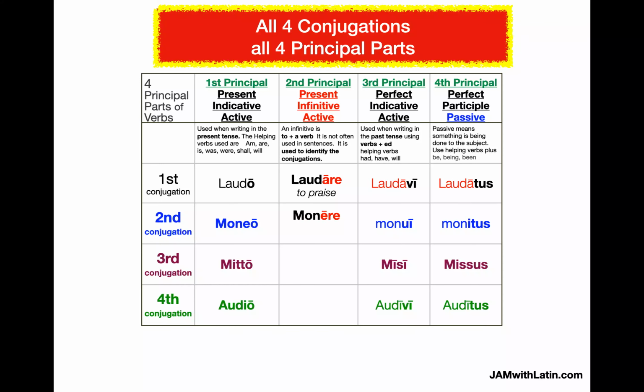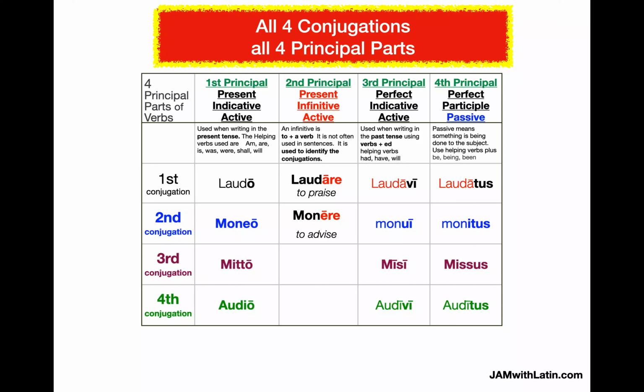Now the second conjugation, moneo. Second principal part, monere, which means to advise, monui, and monitus. Now in this verb, the second conjugation, the second principal part is monere with a macron. In its third and fourth principal parts, it only uses the mon as the stem, and the endings change. And that's why you have to memorize your vocabulary.